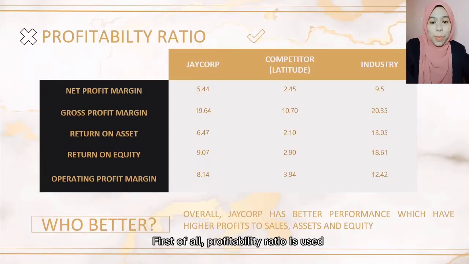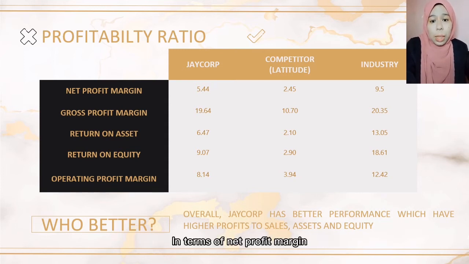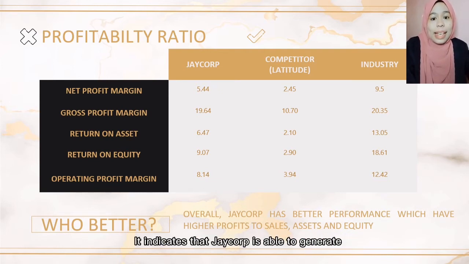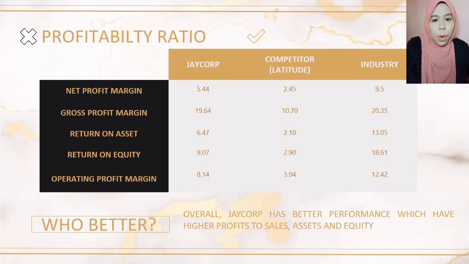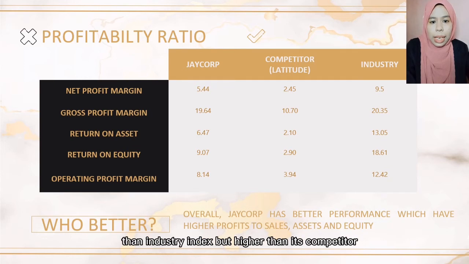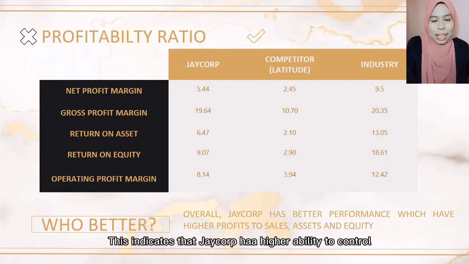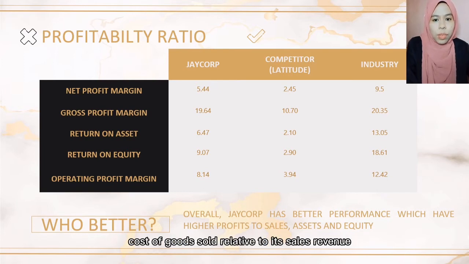First of all, profitability ratio is used to measure the firm's profit relative to sales, assets or equity. For 2020, in terms of net profit margin, it showed that Jacob has performed lower than industry index but higher than its competitor. It indicates that Jacob is able to generate more net earning available for shareholders compared to its competitor. In terms of gross profit margin, Jacob showed the lower gross profit margin than industry index but higher than its competitor. It indicates that Jacob has higher ability to control cost of goods sold relative to its sales revenue.